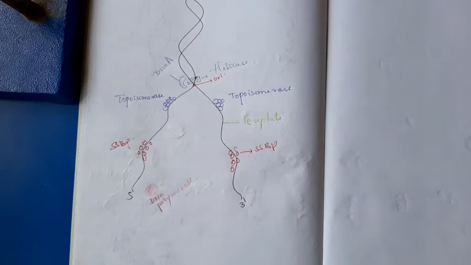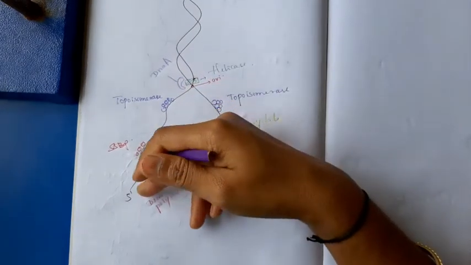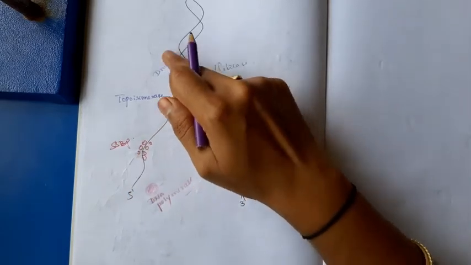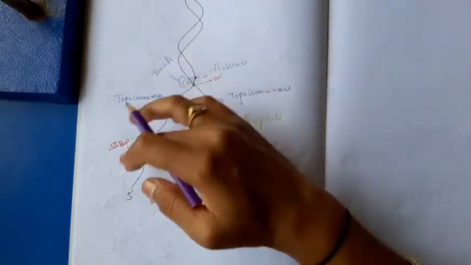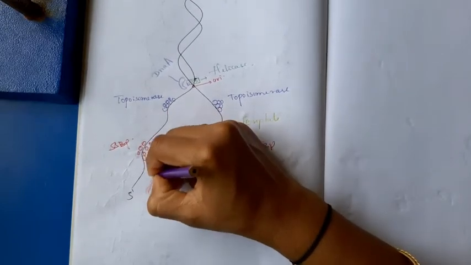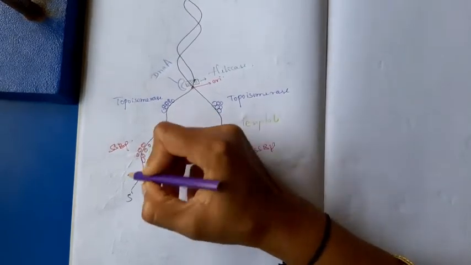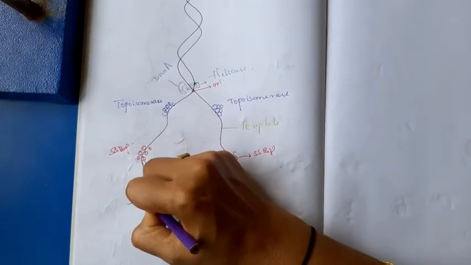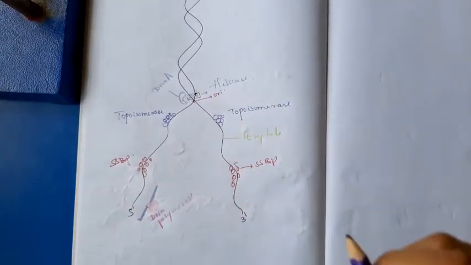initially double stranded DNA. Okay, here if the template strand is in the form of 3' to 5', it will form the discontinuous strand. Okay, it requires double stranded initially.